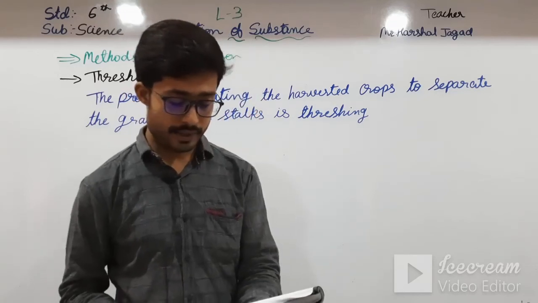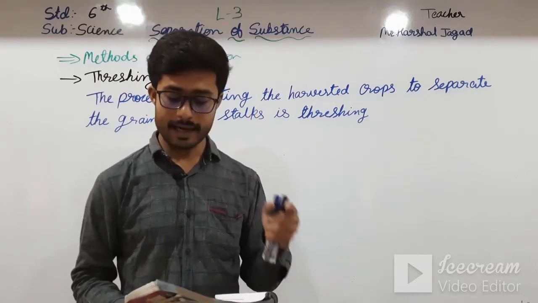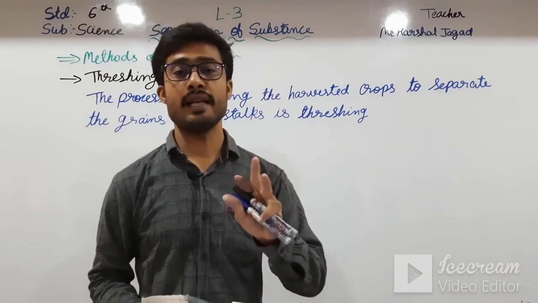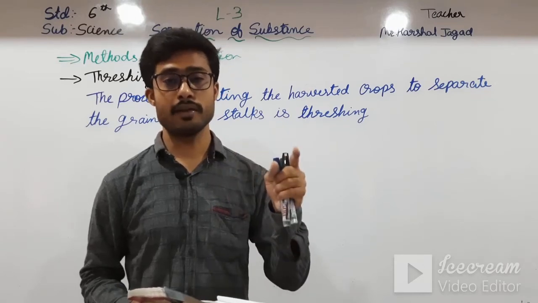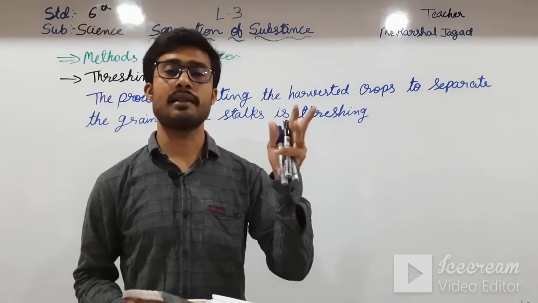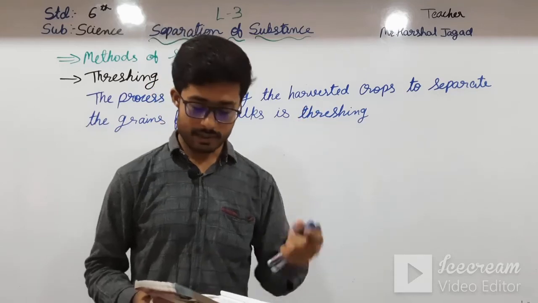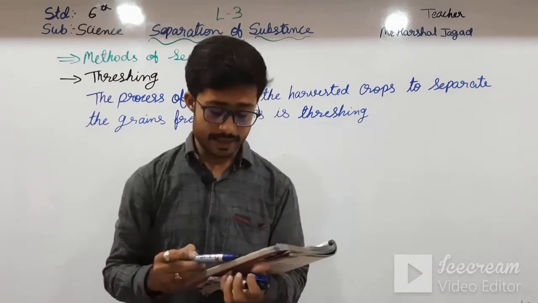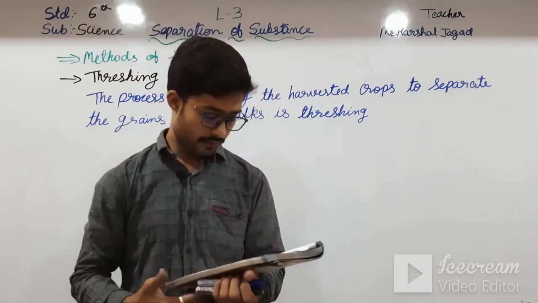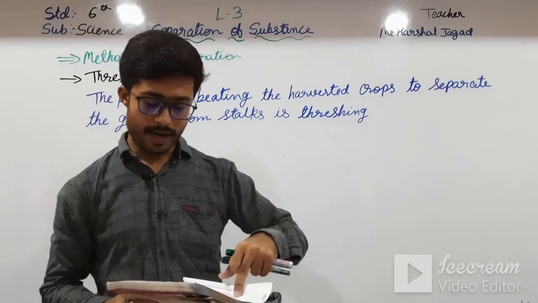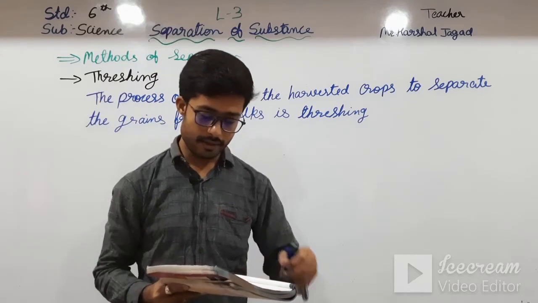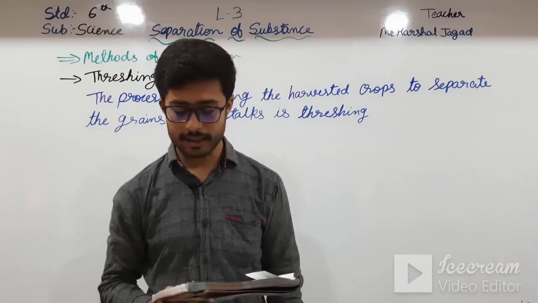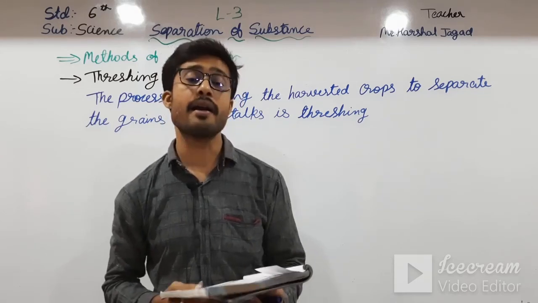Threshing can be done manually using hands, using animals, or with the help of machines. So here three types of threshing can be done: first, manually with our hands, second with animals, and third with machines. In manual threshing, a person takes a pile of harvested crops and beats it on rocks or any other hard surface.